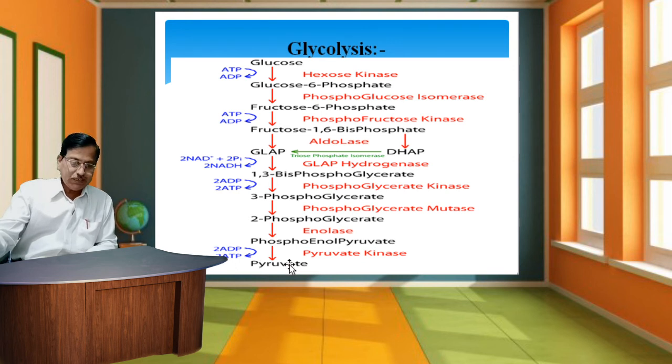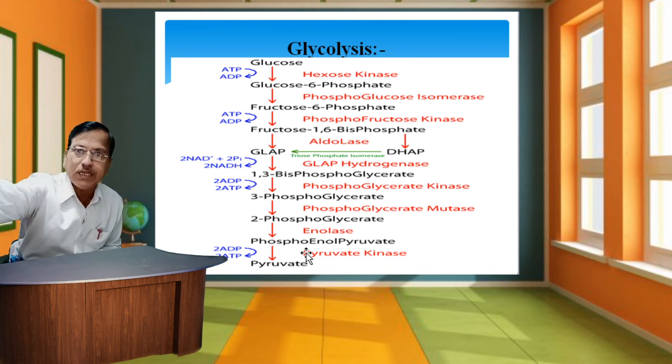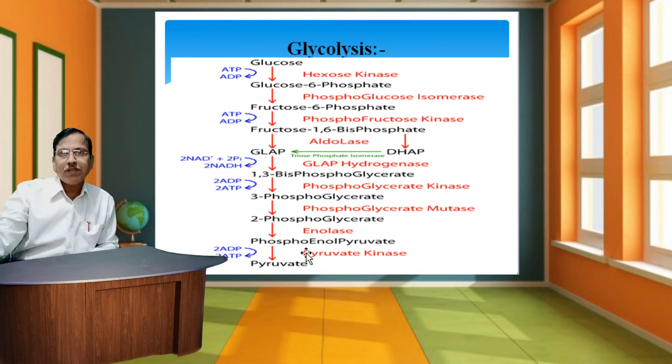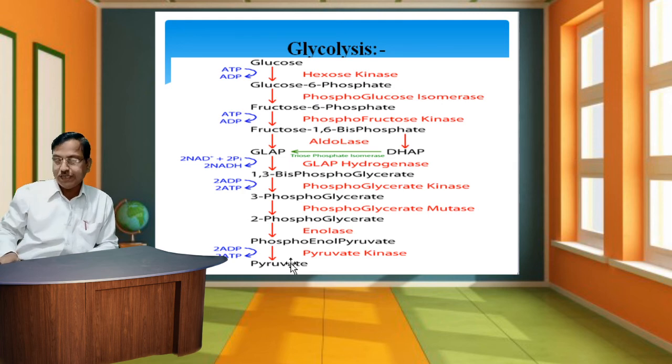The last step forms the end product of glycolysis, pyruvate, using the enzyme pyruvate kinase. The process then continues to the next steps.